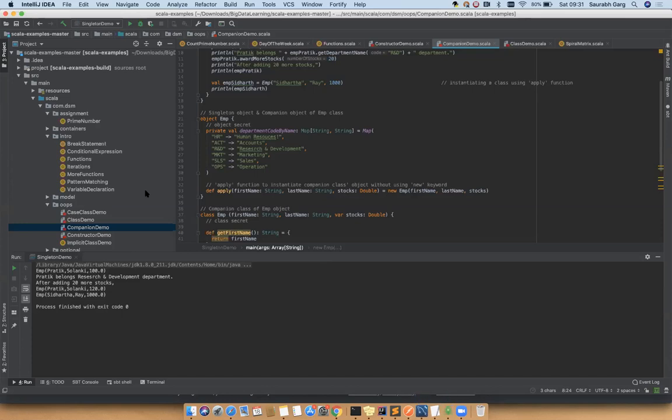Then a common question comes to my mind: what's the difference between this and val? Is there any relationship between immutability and the var and val keywords? In val also we say we can't change the value. If you have declared val x equal to 10, you can't just say x equal to 20. Is there any relevance between these two concepts?